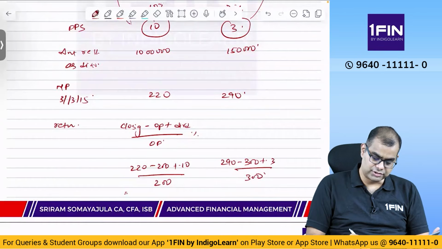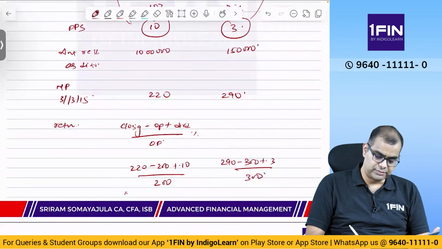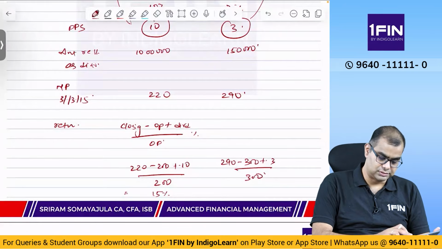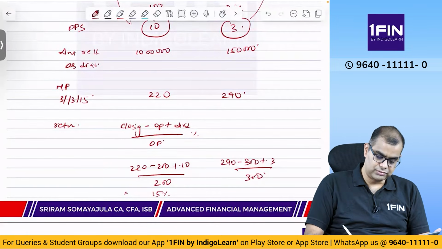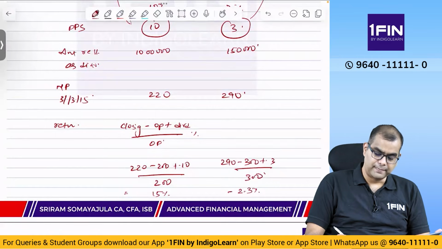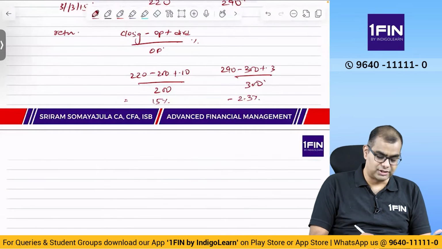So what percentage will you get? 220 minus 200 is 20, 20 plus 10 is 30, 30 by 200, which is 15%. And the other one is 290 minus 300, which is minus 10, minus 10 plus 3 is minus 7. So minus 7 divided by 300 is equal to minus 2.3%. Now what is the average return?